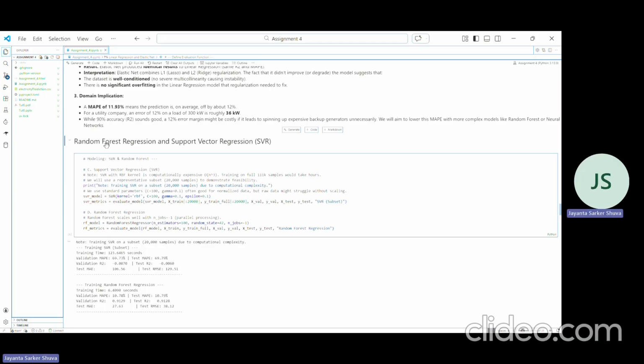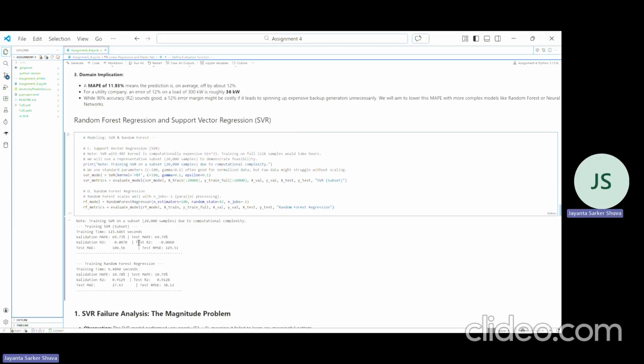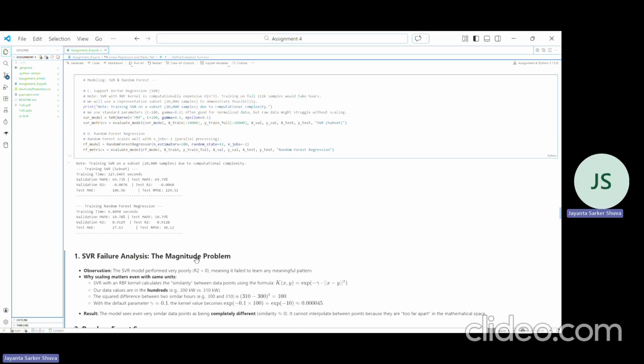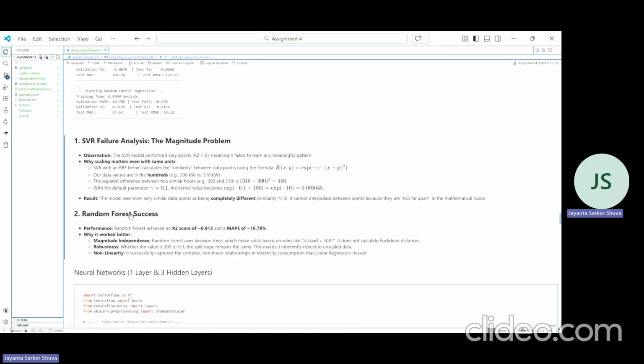Then we have compared random forest regression and support vector machine. If we see the SVR, its MAPE is so high, so it has failed completely, and in random forest regression the MAPE is 10.79, so it is slightly better than linear regression. Now why is the SVR failing? It is mainly failing because it cannot find meaningful patterns because of the magnitude problem, because the distance, the squares between similar hours is too high, so it looks completely different. But in the random forest it is just a rule like is load greater than 300, this kind of rule based segregation, that's why it can do better than SVR.